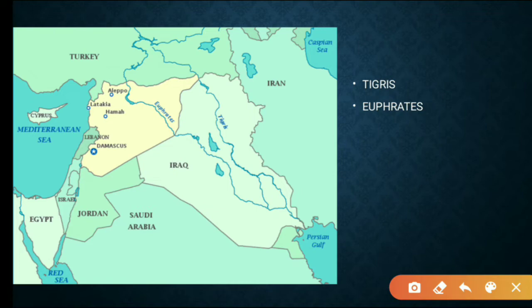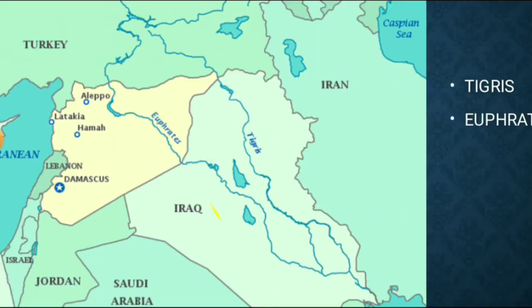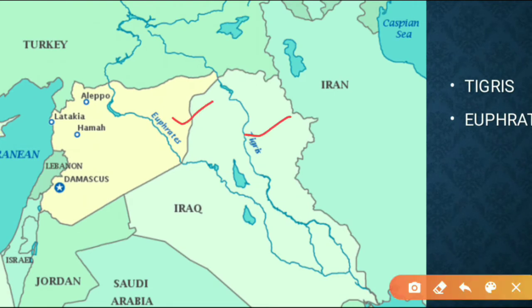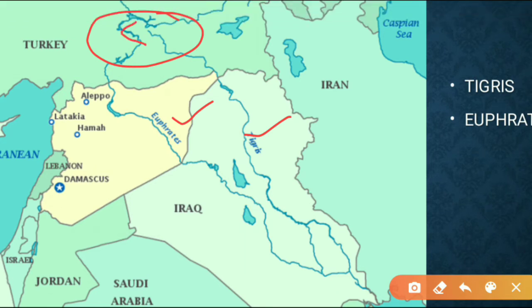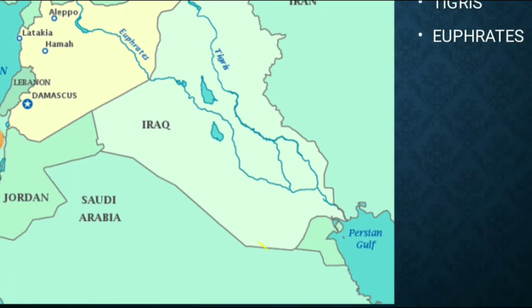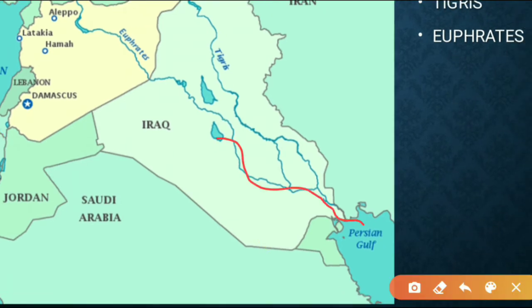There are broadly two. They are the Tigris and Euphrates. So here are the Tigris and Euphrates, both originate in Turkey, and the Euphrates flows through Syria and continues to flow and gets into Iraq, and then slowly drains into the Persian Gulf.